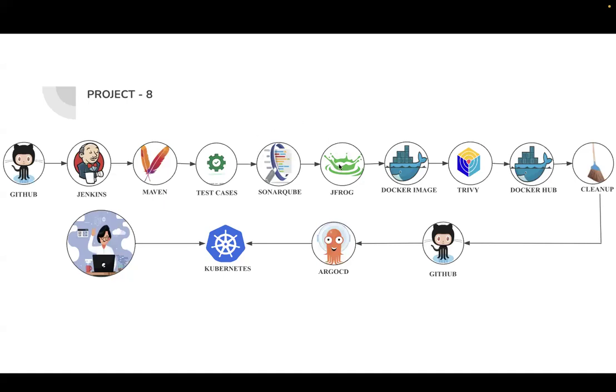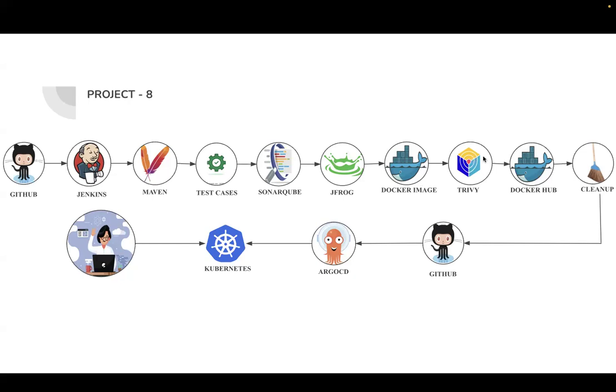JFrog is a tool where we store our artifacts, like the jar files generated by this pipeline. After the JFrog stage, the Docker image will be created. After that, the Docker image will be scanned with the Trivy tool. Trivy is a separate tool with which you can scan the Docker image.